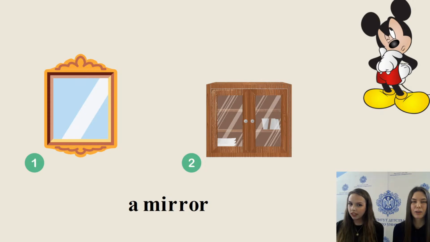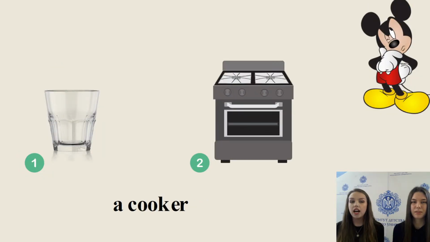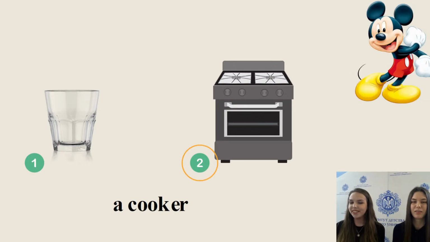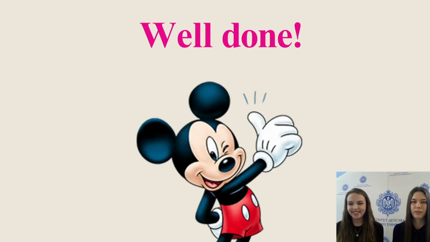A mirror. Is it number 1 or number 2? Please help Mickey and write it in the chat. Number 1 or 2? A mirror. It is number 1. Good job. A cooker. Is it number 1 or 2? Please choose the number and write it in the chat. Yes, it is number 2. Good job. Well done, everybody.